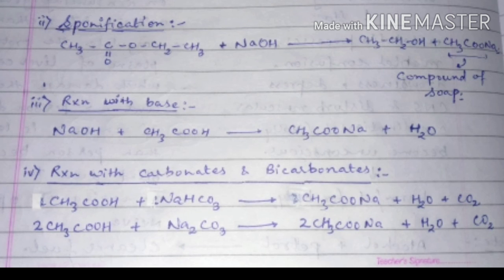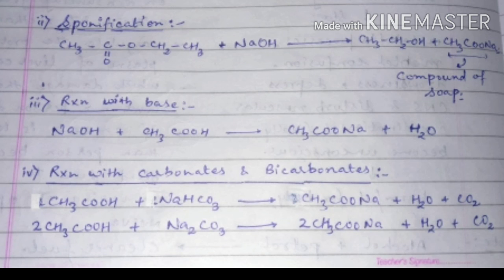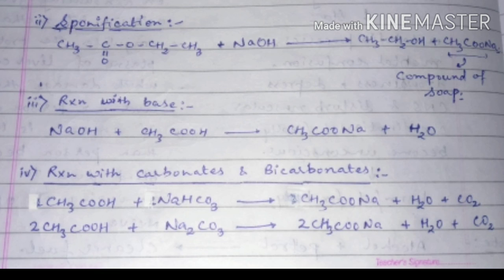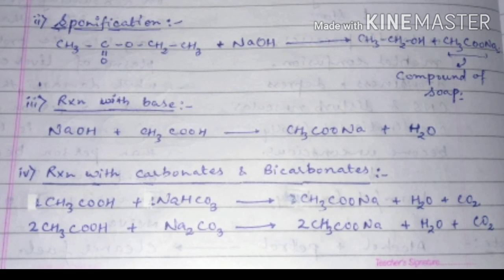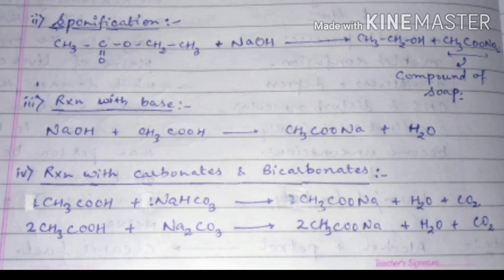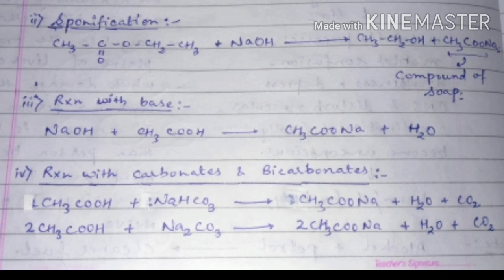Then students, we will discuss some other reactions of acetic acid. Because acetic acid is an acid, it reacts with sodium carbonate and sodium bicarbonate and shows the same property. It will form a salt, that is sodium acetate, water and carbon dioxide, which we already discussed in chapter number two, that is acids, bases and salts. So this is all about the properties of ethanol and ethanoic acid.